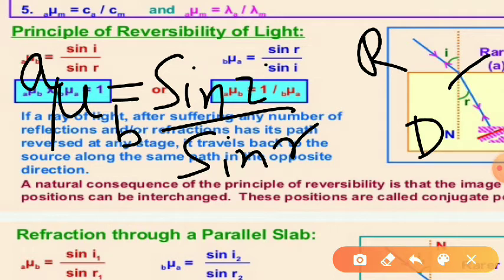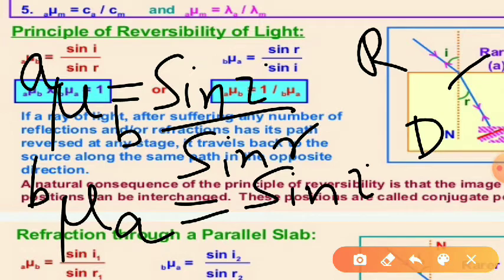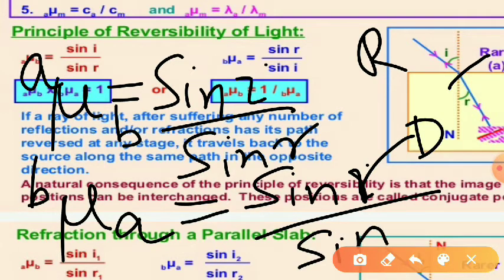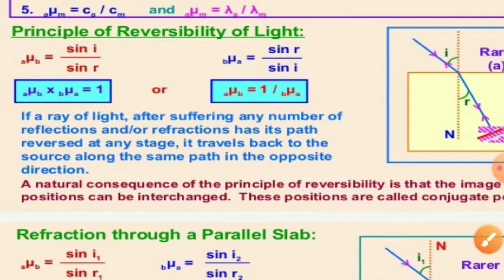Similarly, for a ray of light traveling from denser medium to rarer medium, B will be your first and A will be your second medium. So refractive index of second medium with respect to first medium will be equal to sine r by sine i. Now multiplying these two equations, we find that their product becomes 1. So if a ray of light, after suffering any number of reflections or refractions, has its path reversed at any stage, it travels back to the source along the same path in the opposite direction.